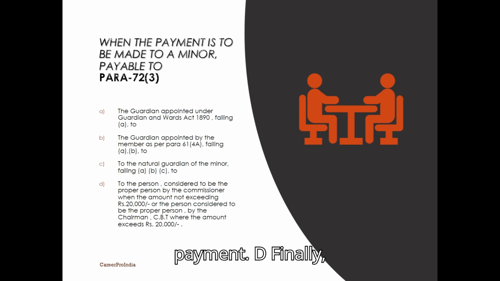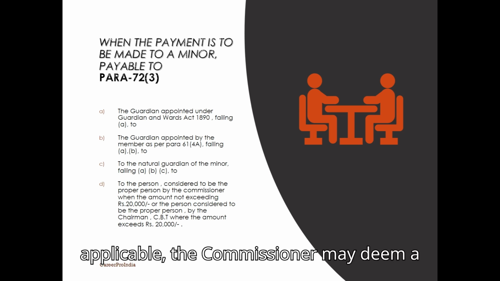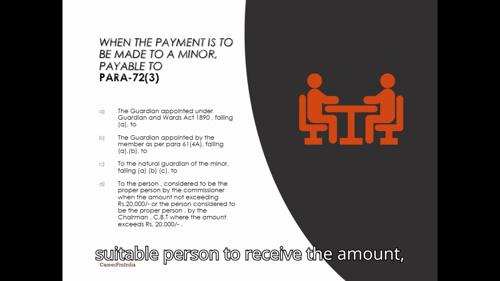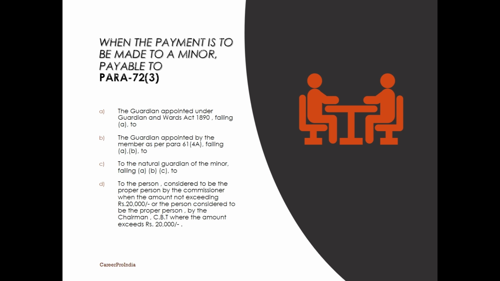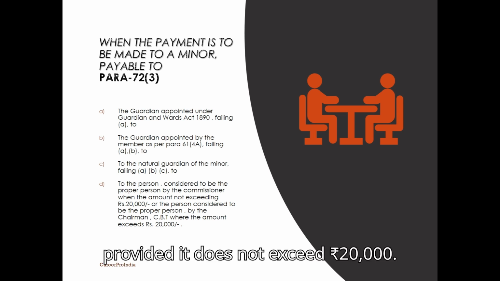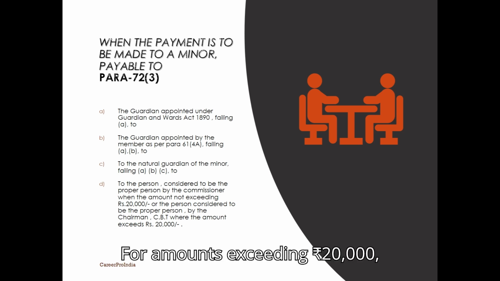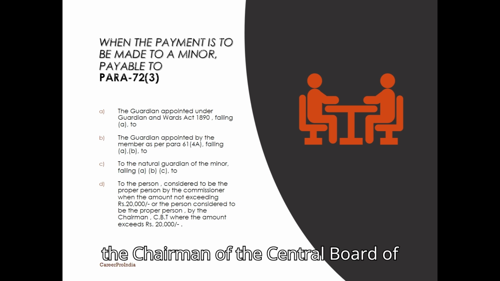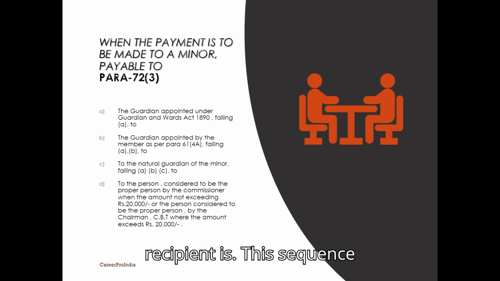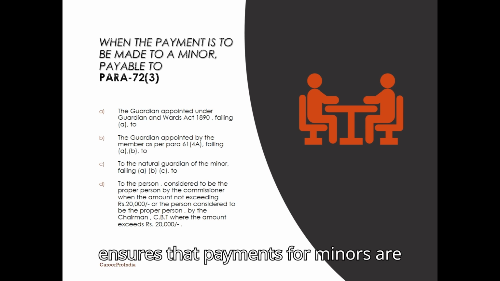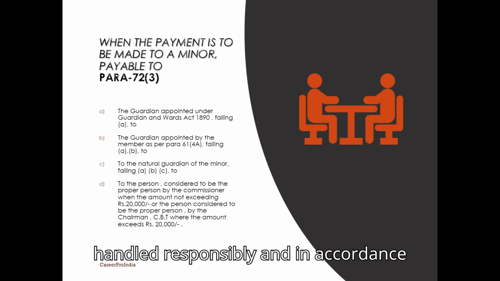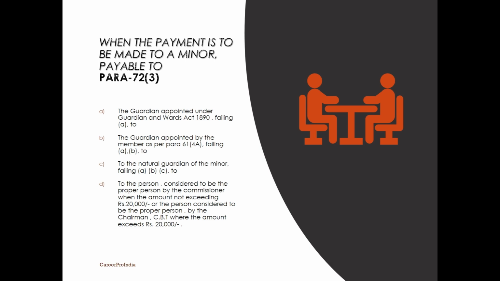D. Finally, if none of the above guardians are applicable, the Commissioner may deem a suitable person to receive the amount, provided it does not exceed 20,000 rupees. For amounts exceeding 20,000 rupees, the Chairman of the Central Board of Trustees will decide who the proper recipient is. This sequence ensures that payments for minors are handled responsibly and in accordance with legal provisions.